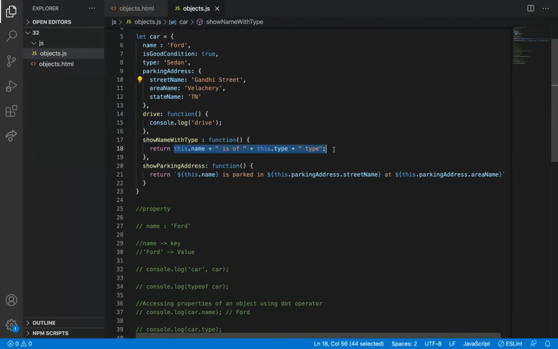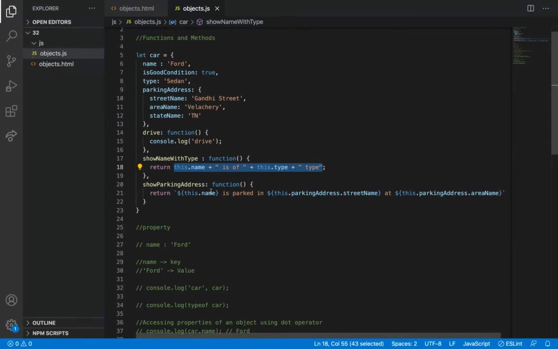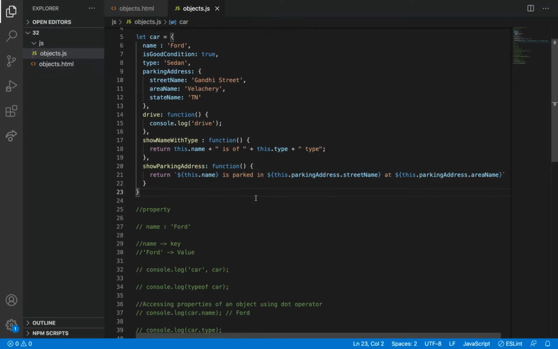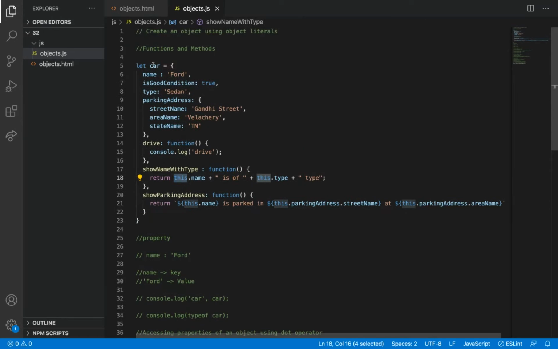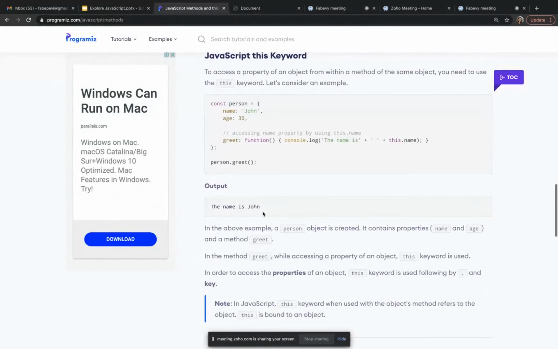So I can replace this also with a tick symbol. For now, I'm not going to do it, because you can do it on your own and check what is the difference between this. So I'm leaving it as it is. So what we have studied now, what is the use of this? This is nothing but it refers to this object. So we will see the definition here.